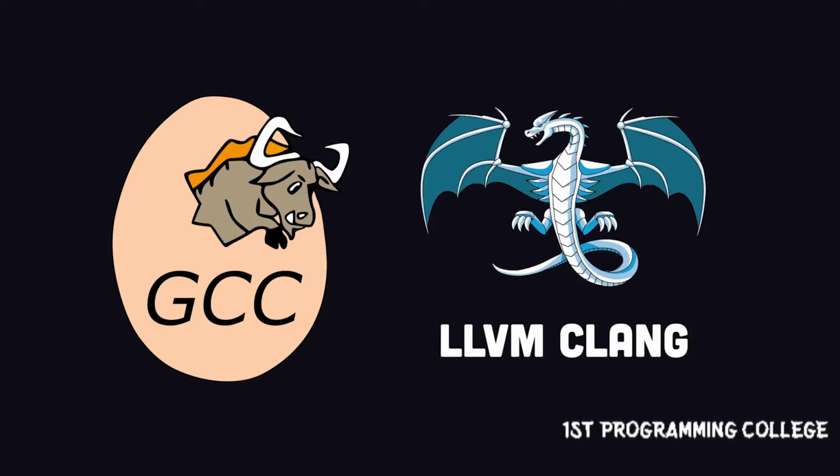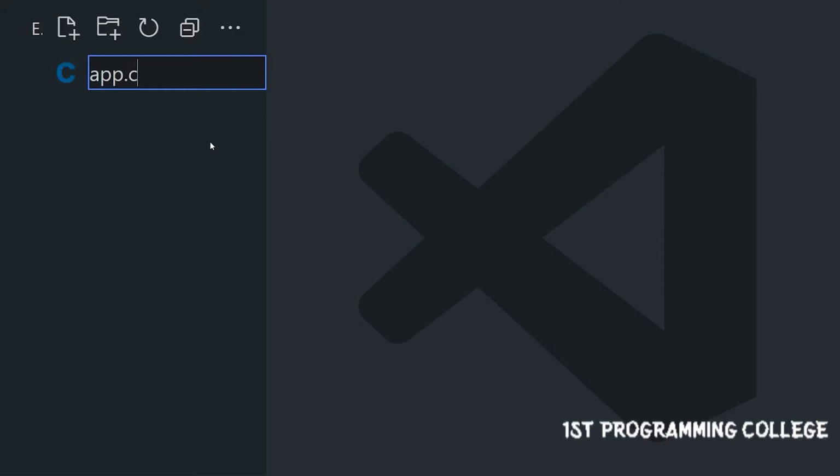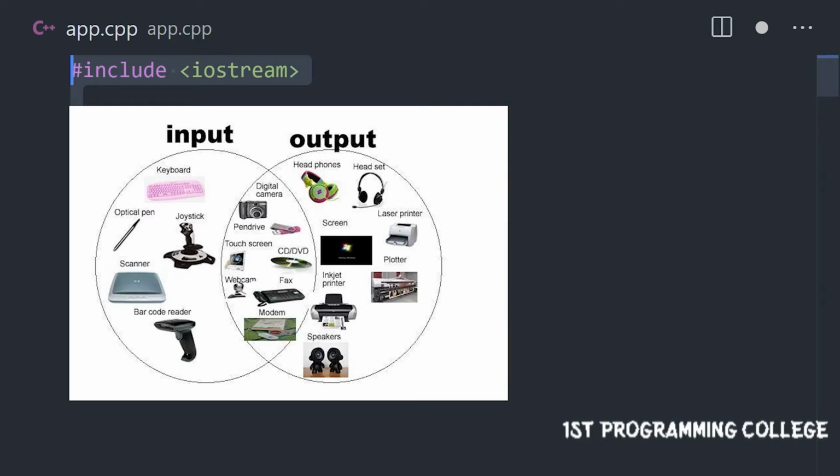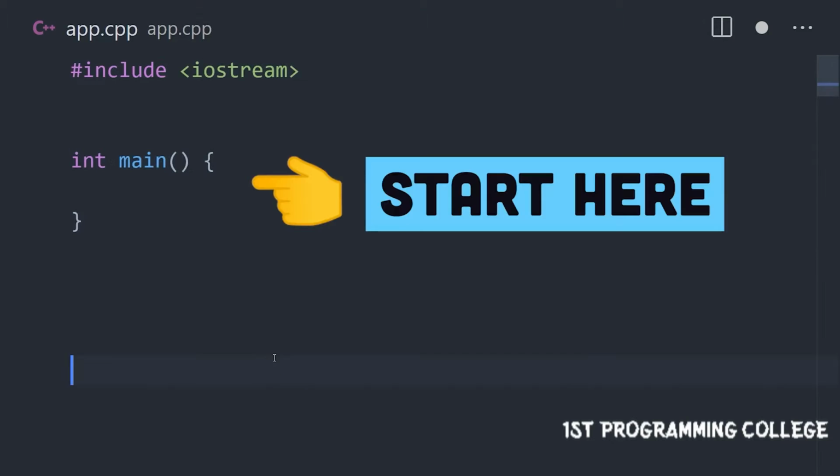To get started, install a C++ compiler like GCC or Clang, then create a file ending in .cpp. Include iostream from the standard library to handle input and output. Your code will start executing from the main function.